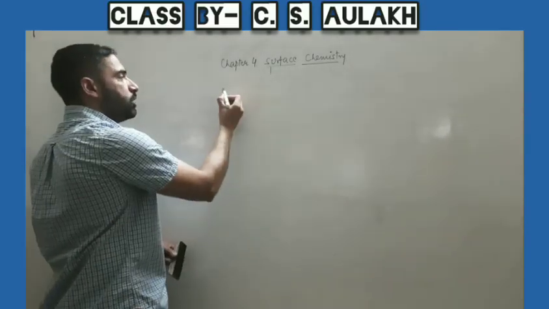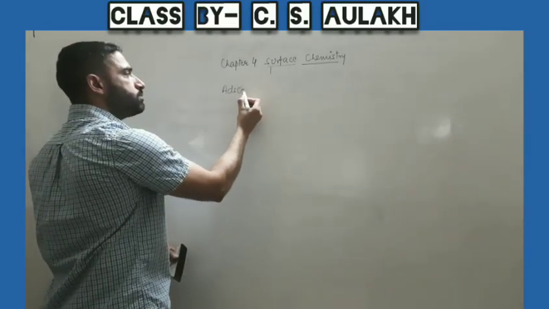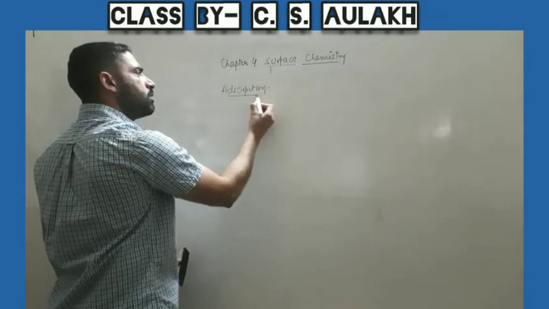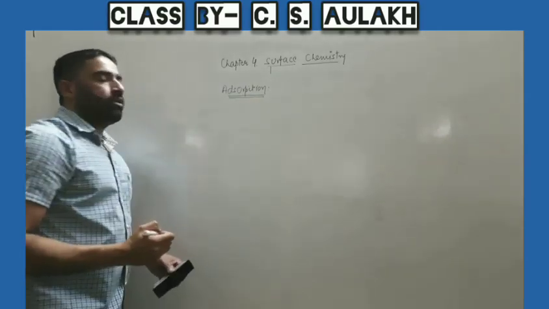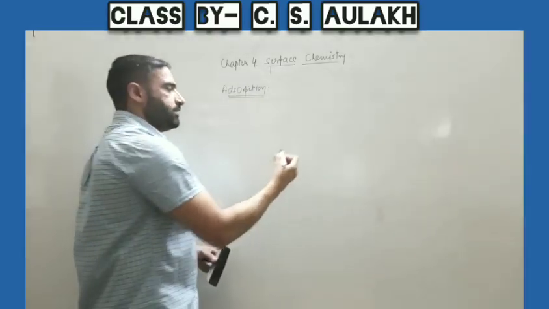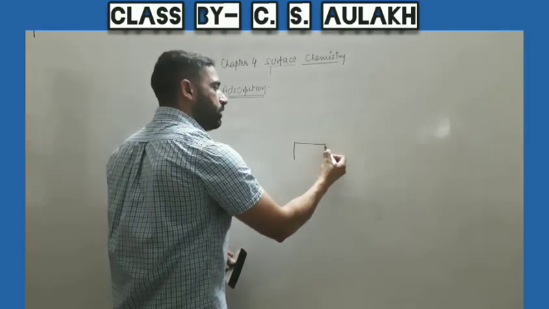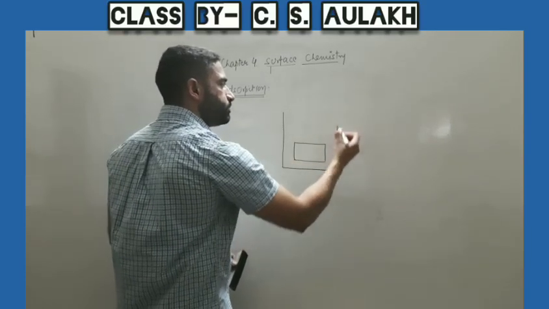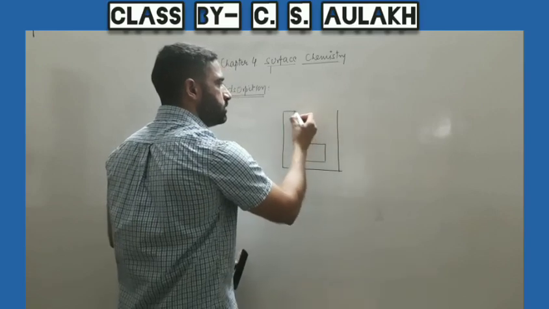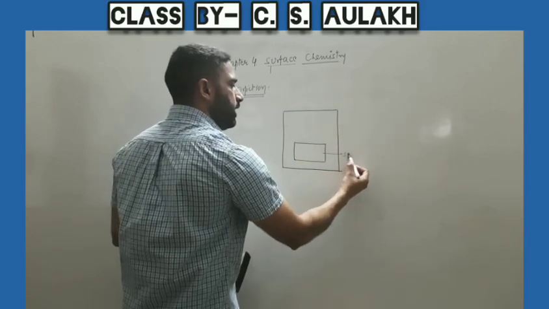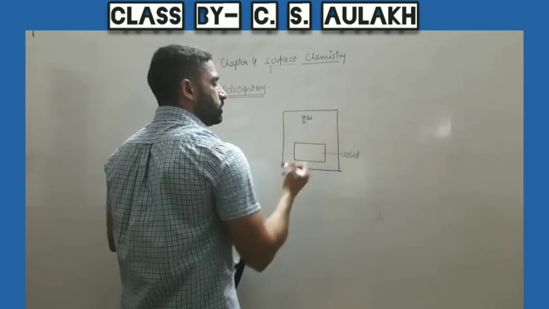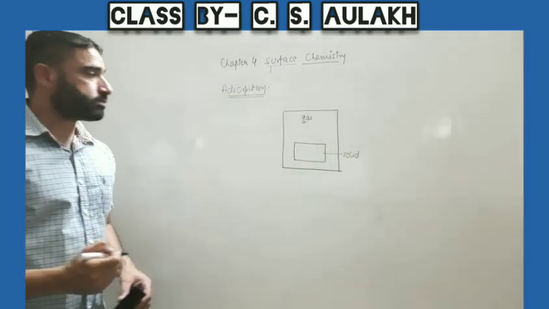So what is adsorption? If we keep a solid substance in a container in which we have stored a gas, here it is the solid and we have added the gas to this chamber.